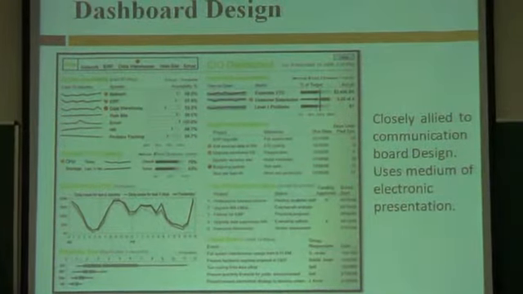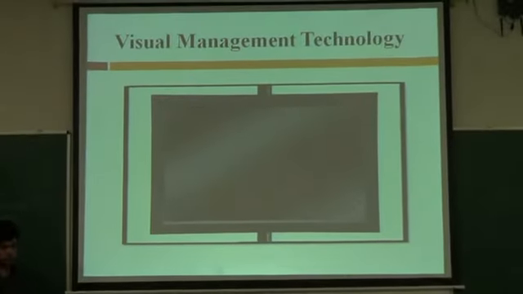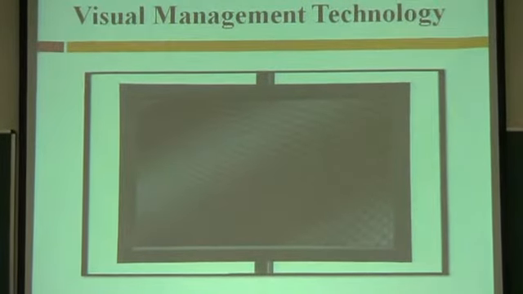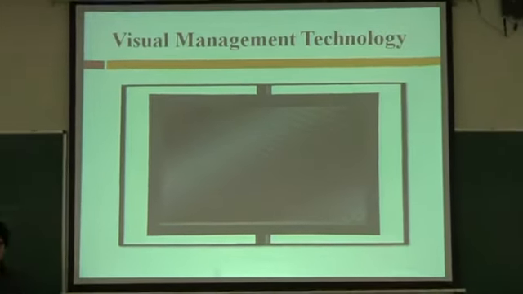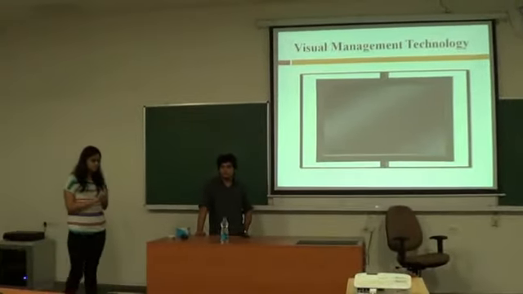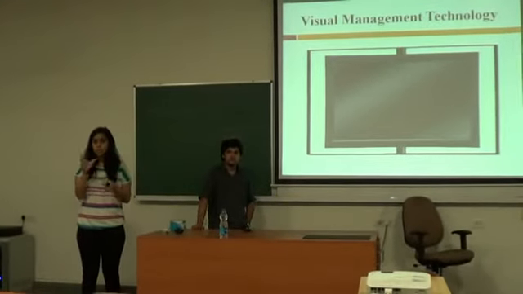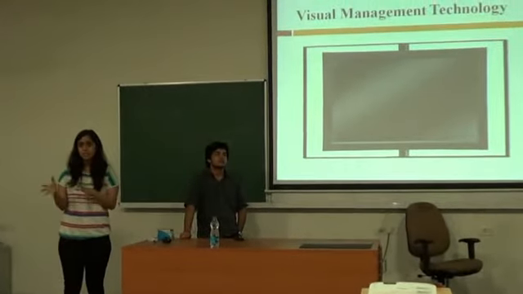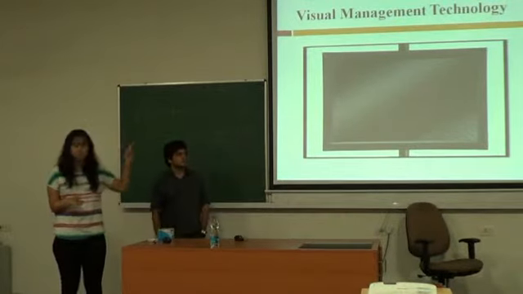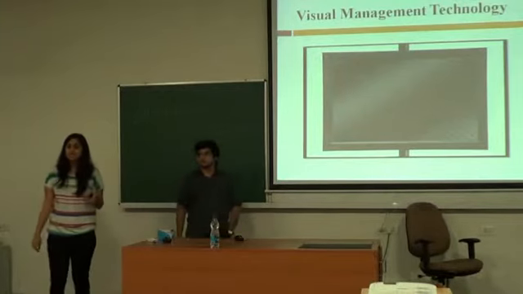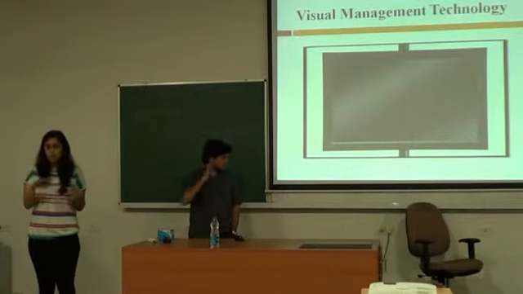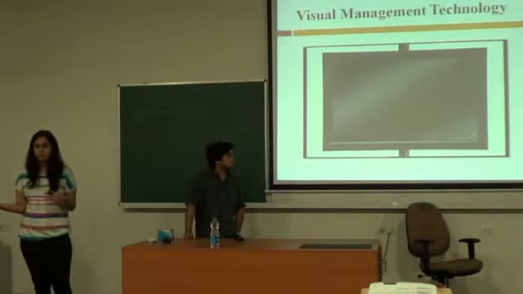So with further technological advancement, and of course with the internet revolution, we see the introduction of visual management technology. Take the example of a virtual whiteboard. It's a visual management tool which works through a combination of information technology and this visual management technology. It helps a firm to monitor the information across companies, across geographical locations,